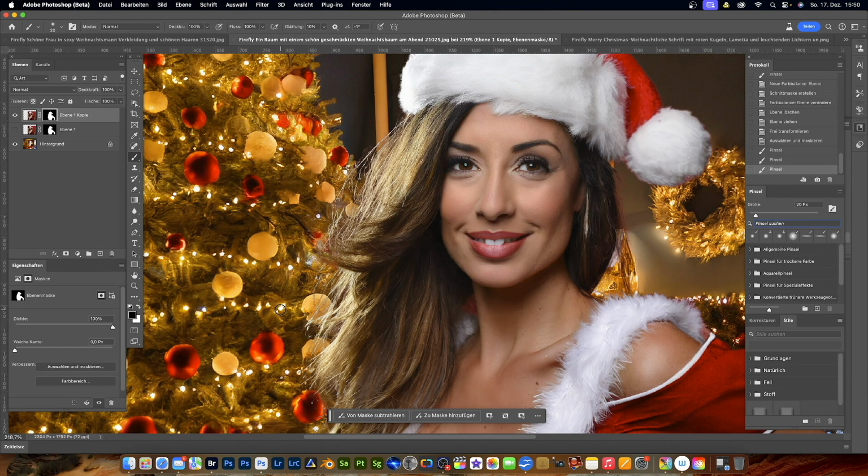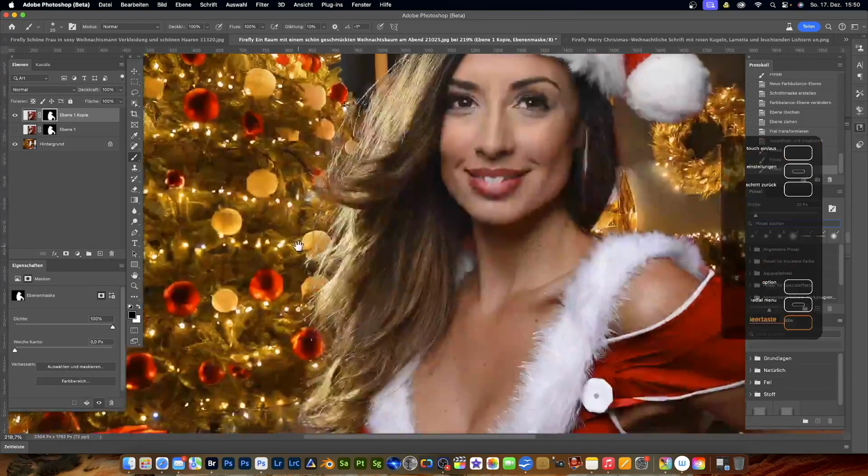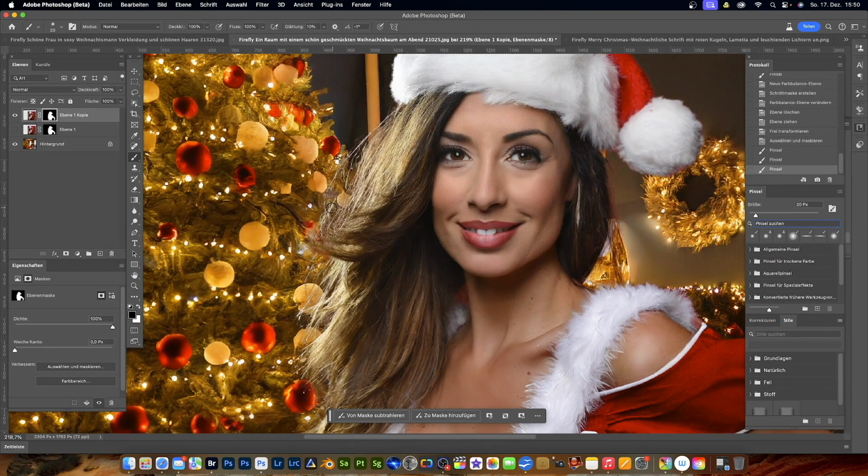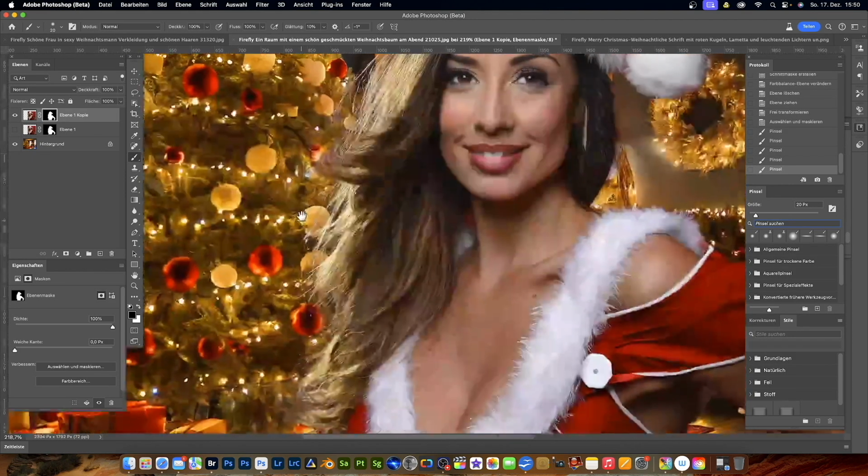Indeed, when we generate such images for Adobe Stock, we should also pay attention to such subtleties, that there is no illogic in it. So here too, the hair here, the loose strands, somehow free in space. They shouldn't be there. We really have to pay attention that there are no illogical hairs flying around the room somewhere.